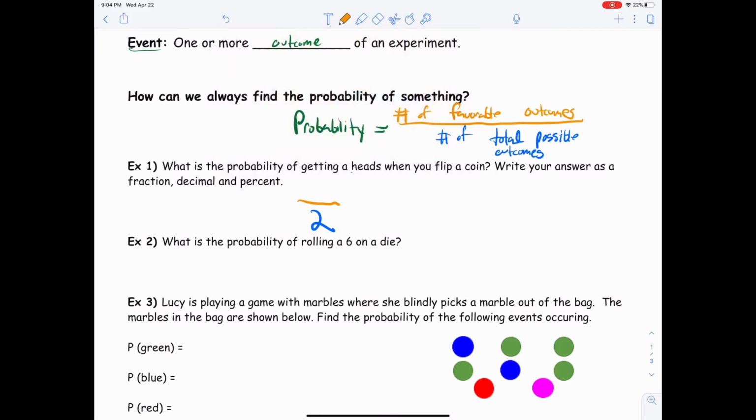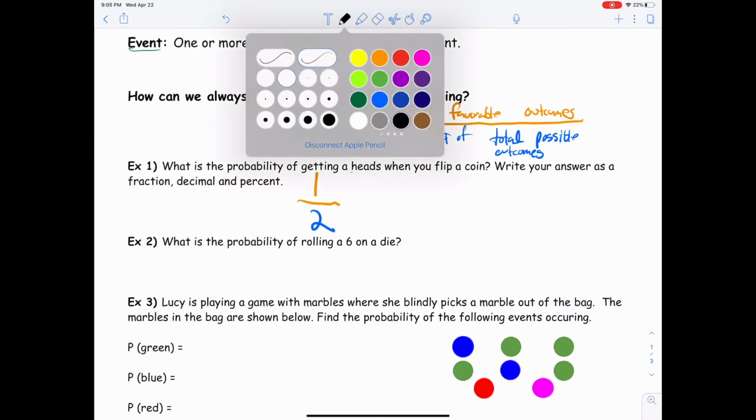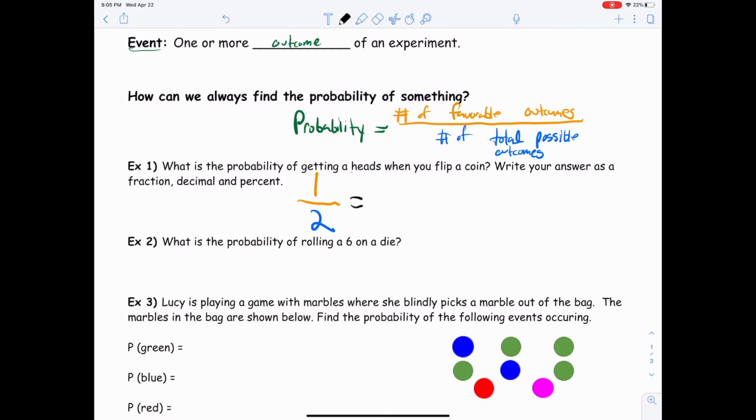Now, how many favorable outcomes are there? So if you want to get a heads, how many heads are there on a coin? There's just 1. So the probability of you getting a heads when you flip a coin is 1 out of 2. And now we're just going to convert that to a decimal and a percent. So 1 over 2, if you divide that in your calculator, 1 divided by 2 is 0.5.